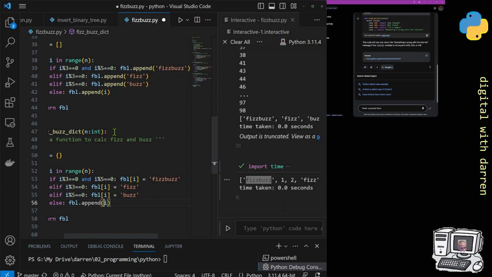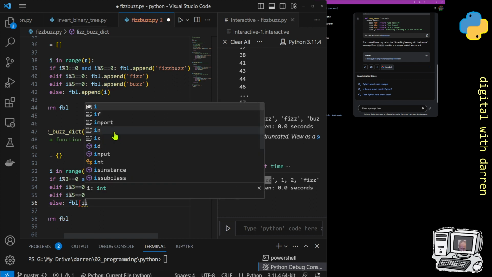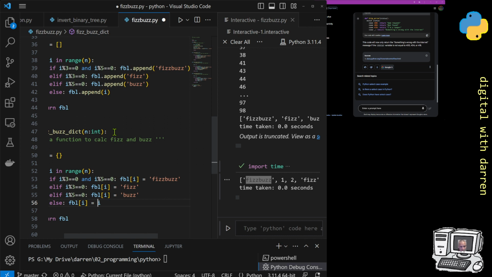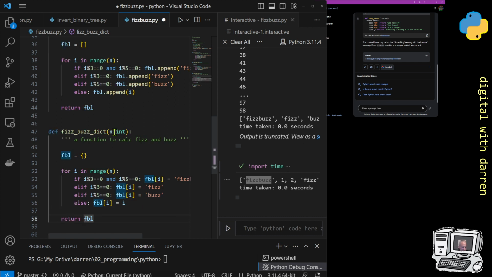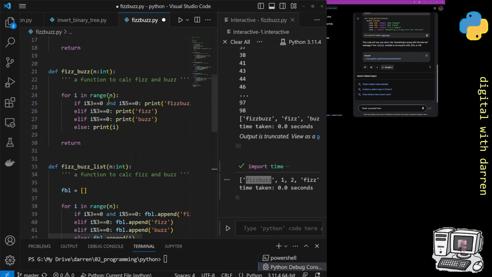And now finally FBL of i is equal to i. So like 1, 2, 4, not 5, 7, and so forth will all be just that. And it's going to return FBL, but this time it's going to do the dictionary version.